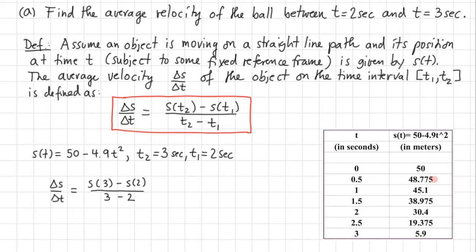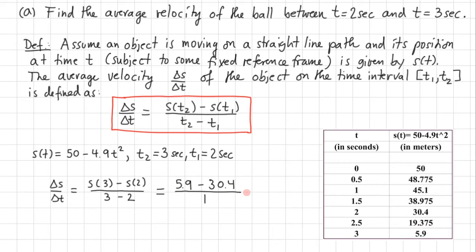So this table has two columns. In the first column, t in seconds, and in the second column, the values of the function s of t in meters. So at time 0, the ball has not left our hand yet, and it's still at 50 meters above the ground. As time increases, it's dropping, and the height above the ground gets closer and closer to 0. And we just need to evaluate s of 3, which is 5.9, and s of 2, which is 30.4, over, well, 3 minus 2, that's 1.